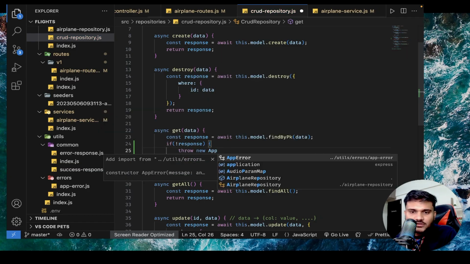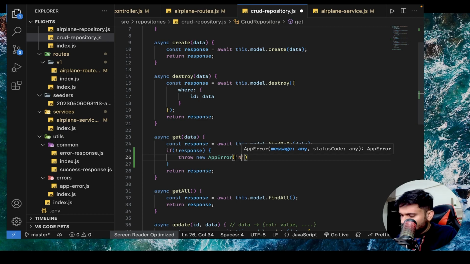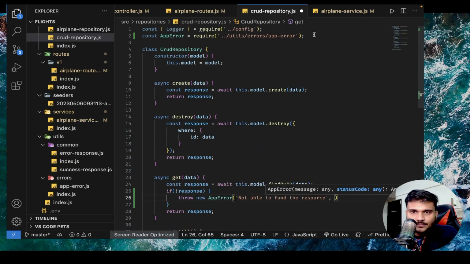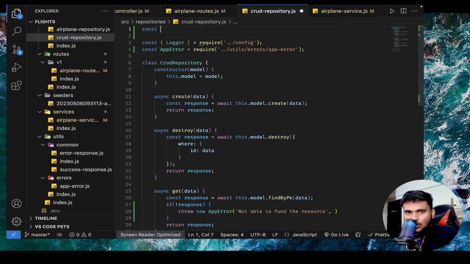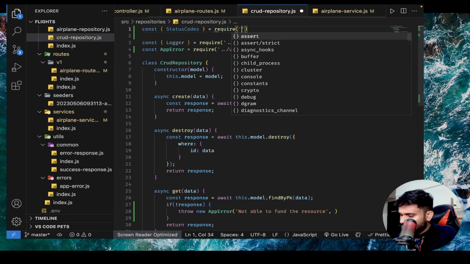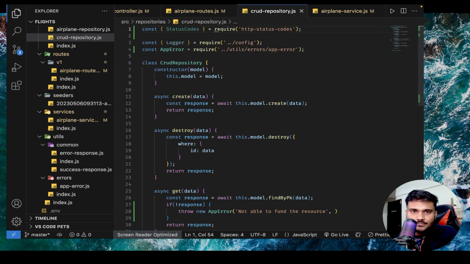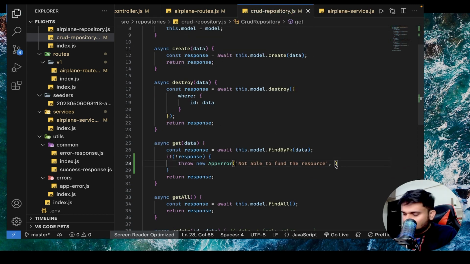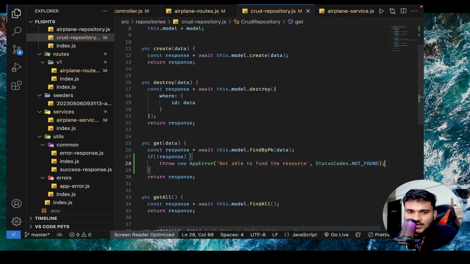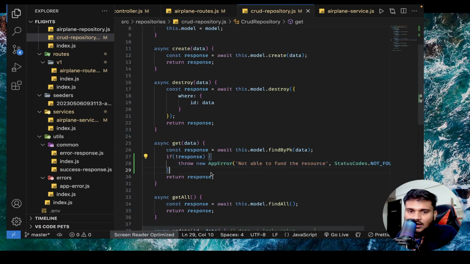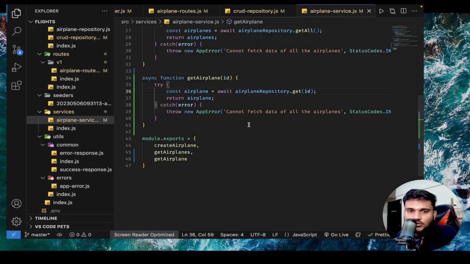So throw new. Now we have app error with us. We are going to throw an app error, right? Not able to find the resource, and we are going to set a status code. Const status codes is equals to require HTTP status codes. Okay, and I will say status codes dot not found. Okay, as simple as that. And this app error is going to be caught on the service layer.